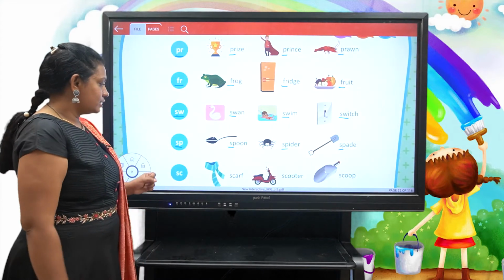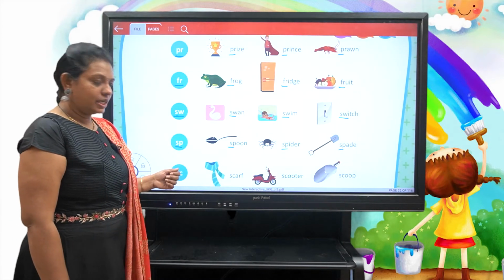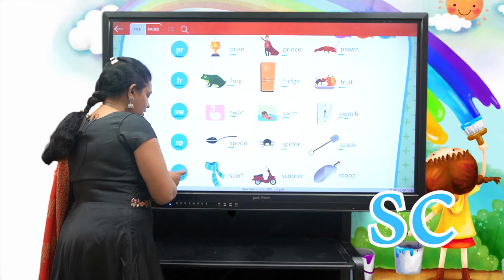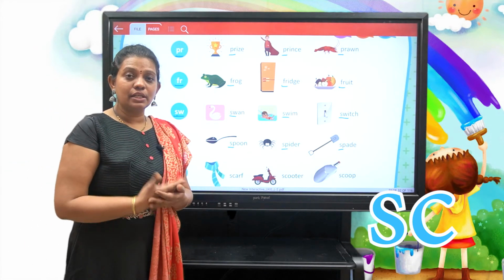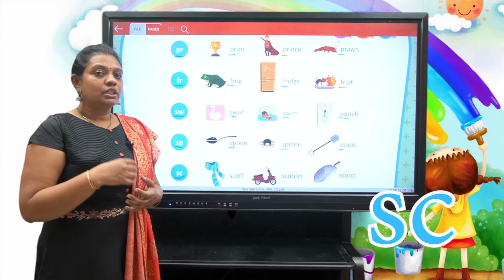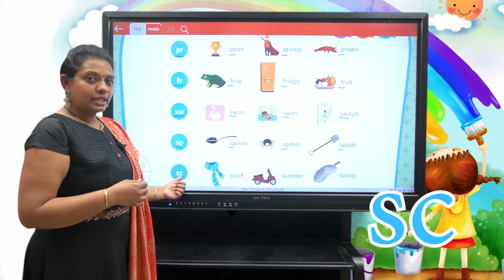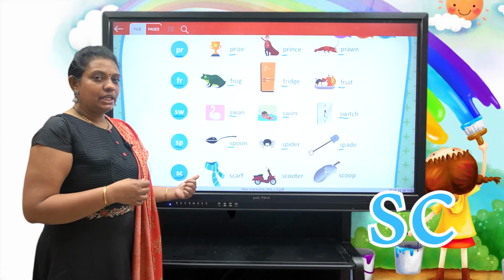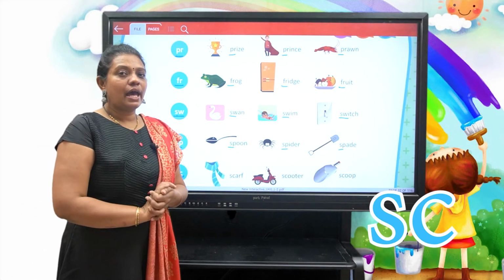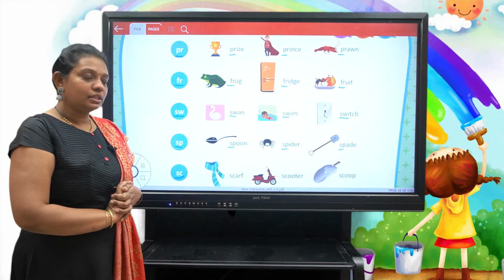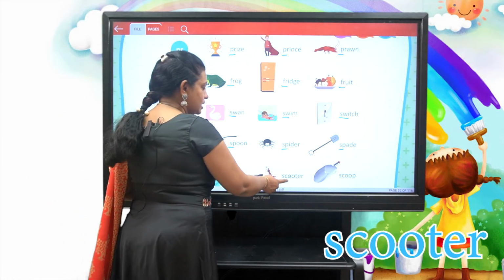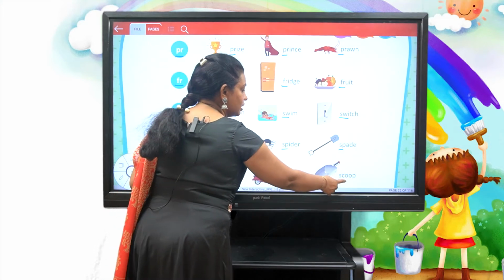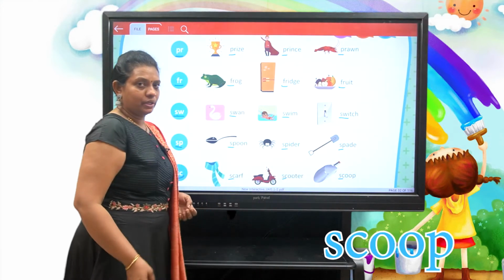Okay, now let us see the next consonant blend, that is sk. So you will get this new consonant blend sound, sk, when you join consonant S and consonant C with the sounds s and k. Sk as in scarf, sk as in scooter, sk as in scoop.